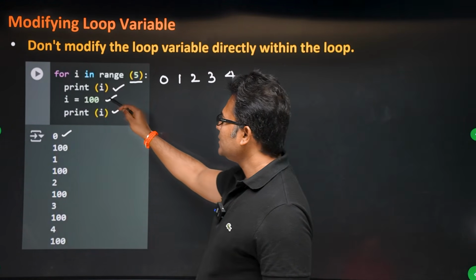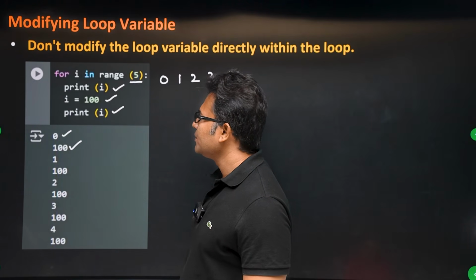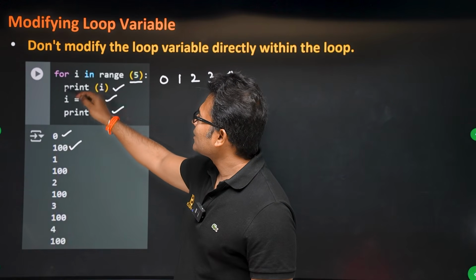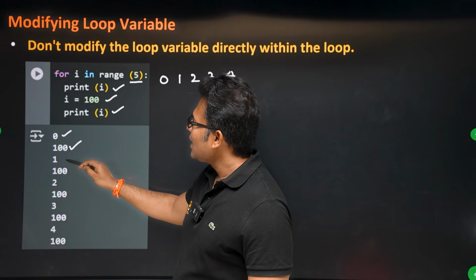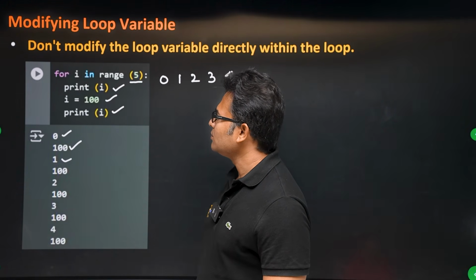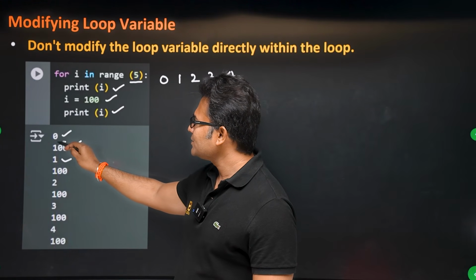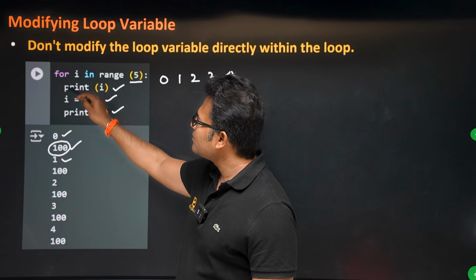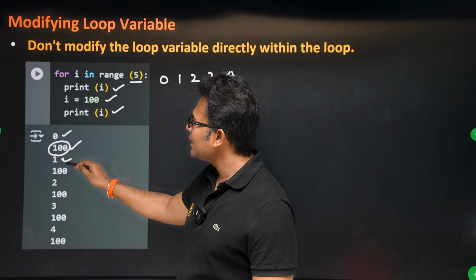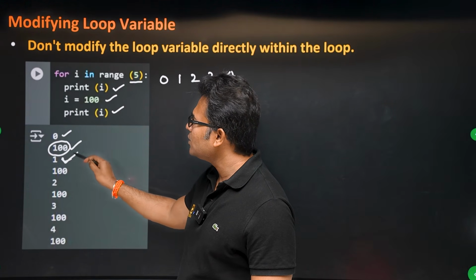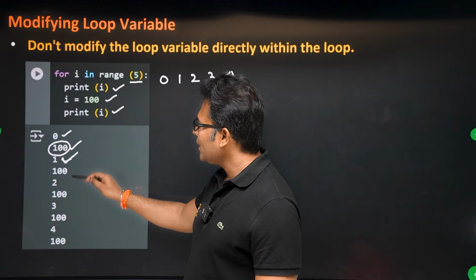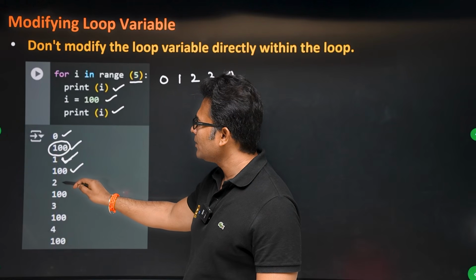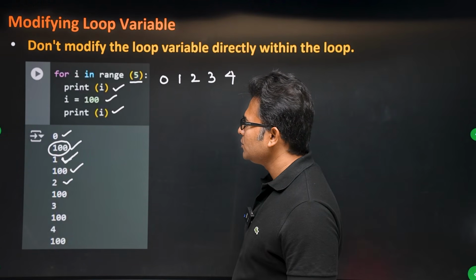Then i is made 100. i is printed. Then again when it goes back, in the next loop, i will become 1. That is the problem. See, you made i as 100, but since it is a loop variable, when it goes back into the loop, it will get the value of 1. And again you are making it 100, and again when it goes back to the for loop, it will make it as 2. So what I mean to say is,